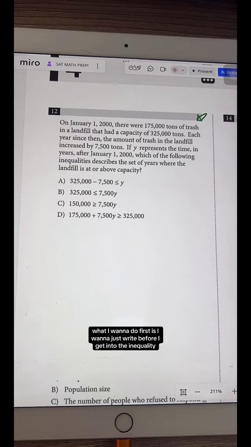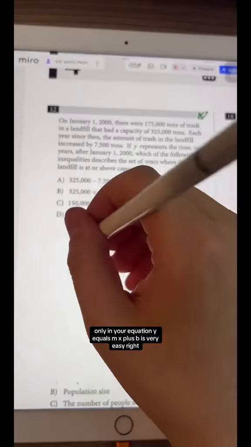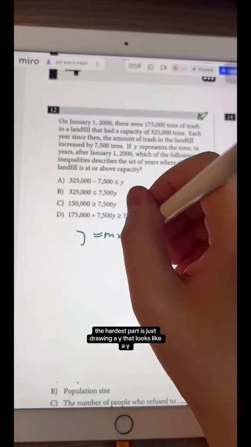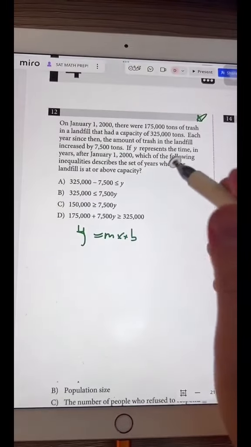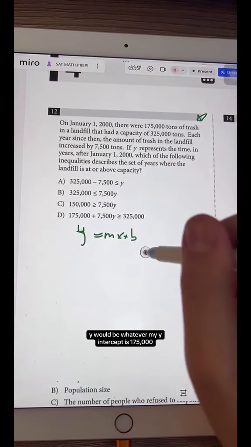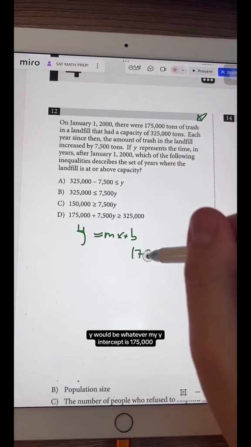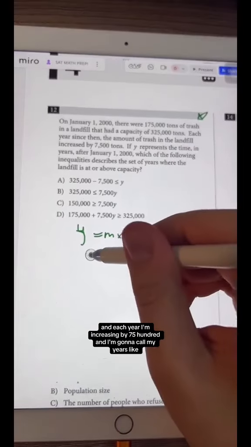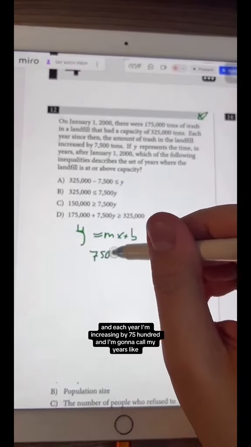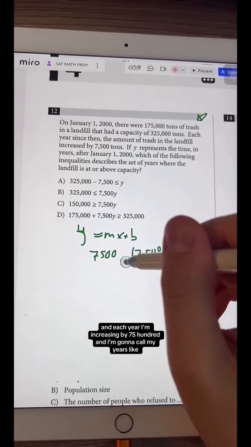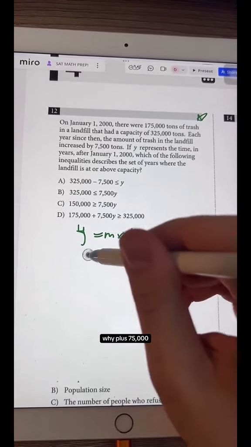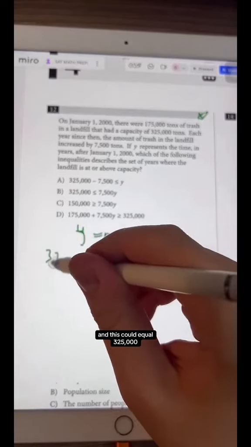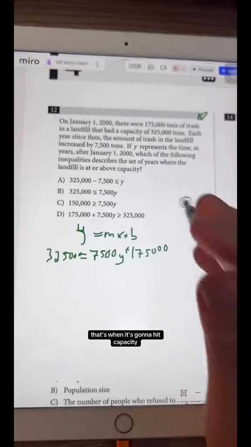What I want to do first, before I get into the inequality, is write just a y equals mx plus b, a linear equation. y equals mx plus b is very easy, right? The hardest part is just drawing a y that looks like a y. My y-intercept is 175,000, and each year I'm increasing by 7,500. I'm going to call my years y, so 7,500y plus 175,000, and this could equal 325,000. That's when it's going to hit capacity.